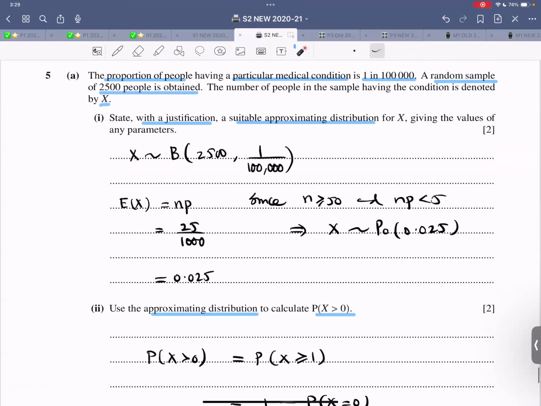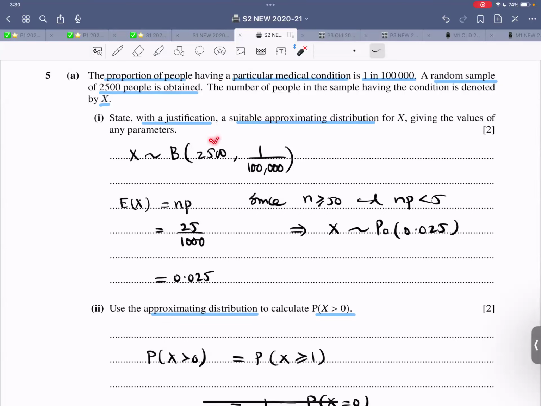Question 5. The proportion of people having a particular medical condition is 1 in 100,000. A random sample of 2,500 people is obtained. This is binomial. X follows a binomial distribution. This is number of trials. This is probability of success. The number of people in the sample having this condition is denoted by X. State with a justification a suitable approximating distribution for X giving the values of any parameters.